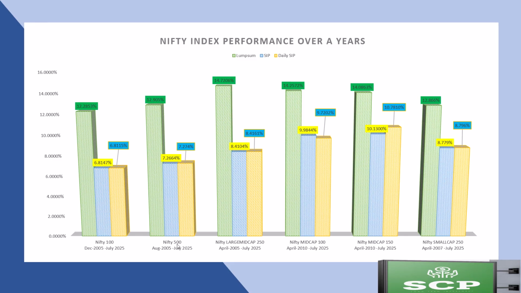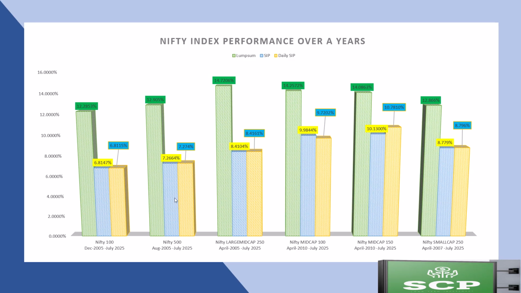The next one is Nifty 500 and it has generated 12.90% returns from August 2005 to July 2025, close to 20 years of data. 12.9% is for lump sum investment, 7.26 for SIP and 7.27 for daily SIP.